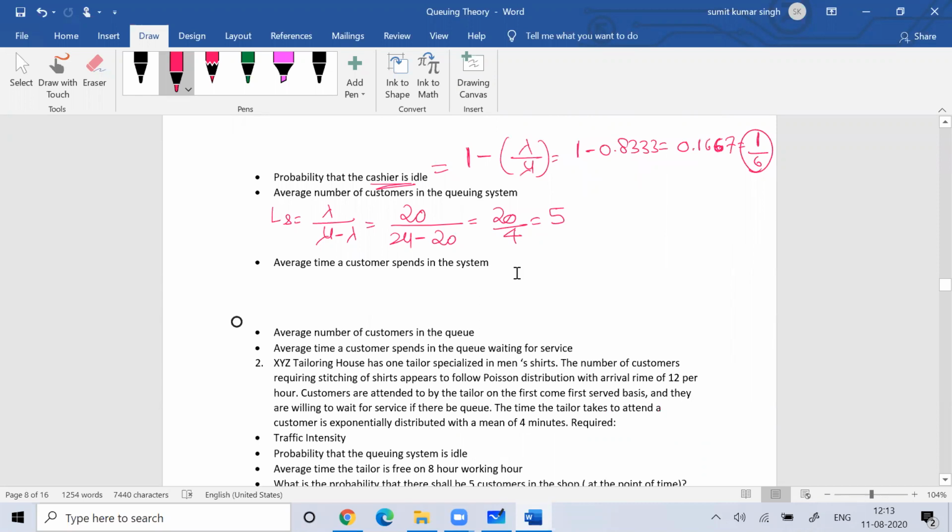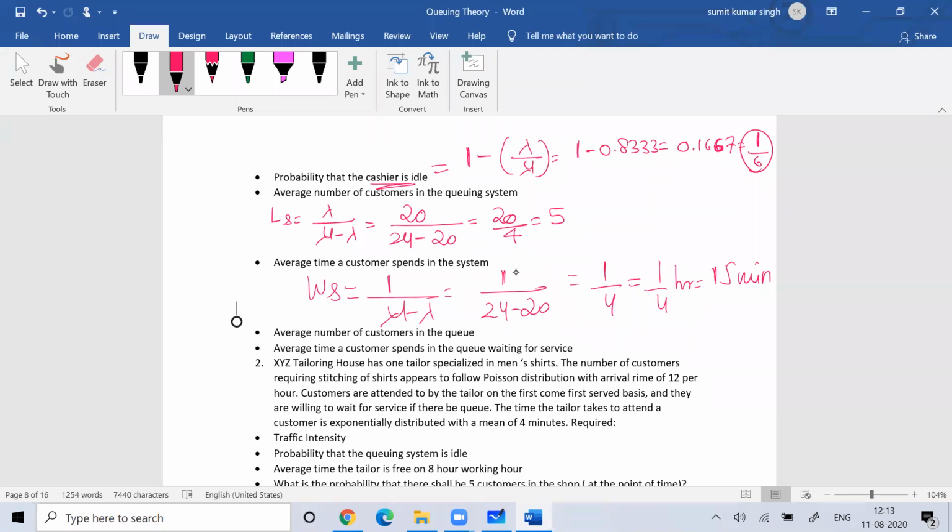The average time a customer spends in the system is Ws, which is equal to 1 by mu minus lambda. That is 1 by 24 minus 20, which is 1 by 4 hours, or 15 minutes. So the average time a customer spends in the system is around 15 minutes.